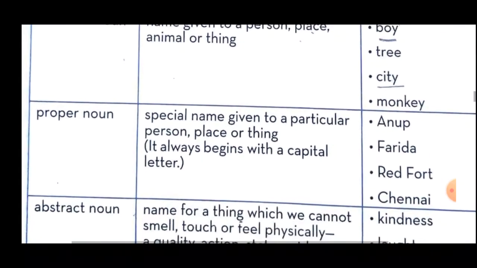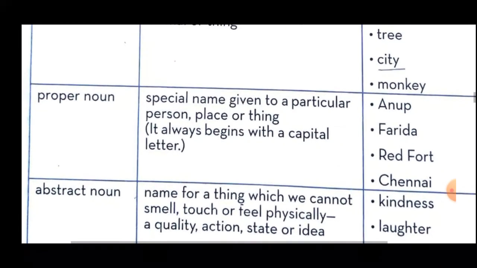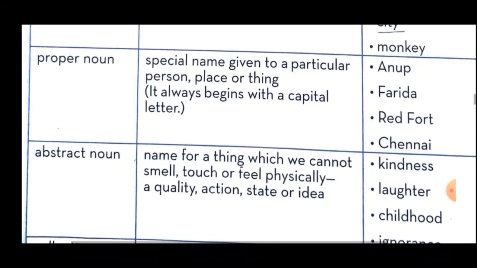Okay, now see the second type of noun, that is proper noun. Special name given to a particular person, place or thing. It always begins with a capital letter. So in brackets, a hint is given to you to recognize the proper noun.